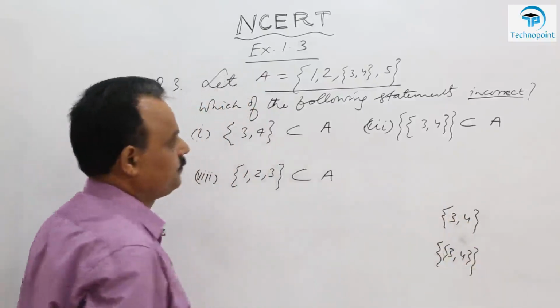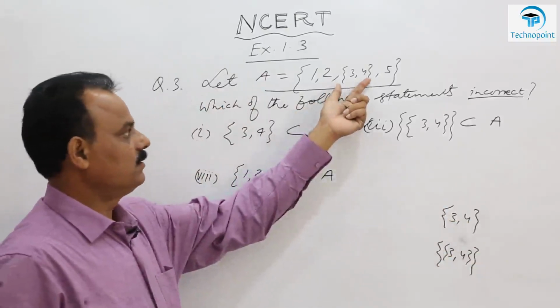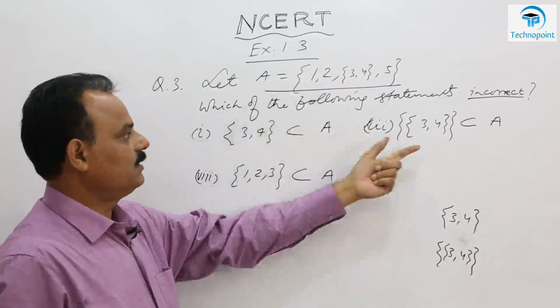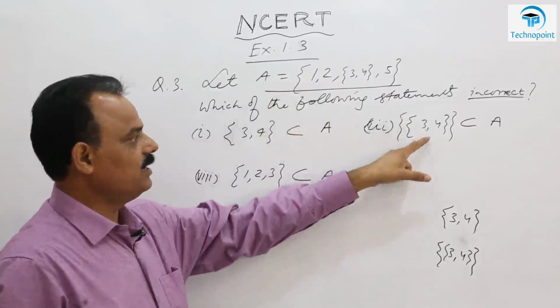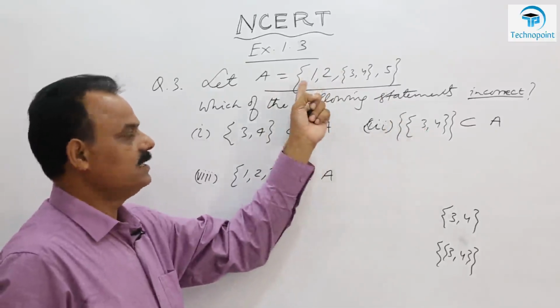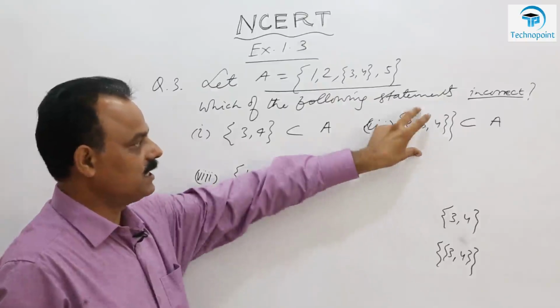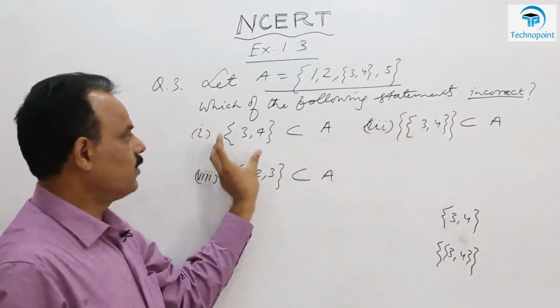So here this is an element of A, and this is what? A set whose element is this. This is a set whose element lies in set A. So this is an example of proper subset because this is a set, but this is an element, not a set.